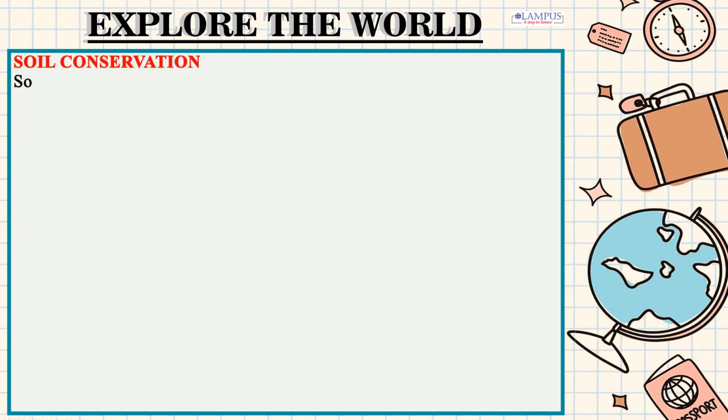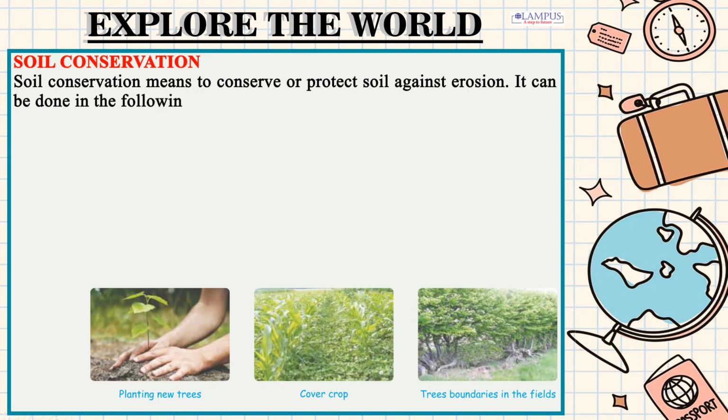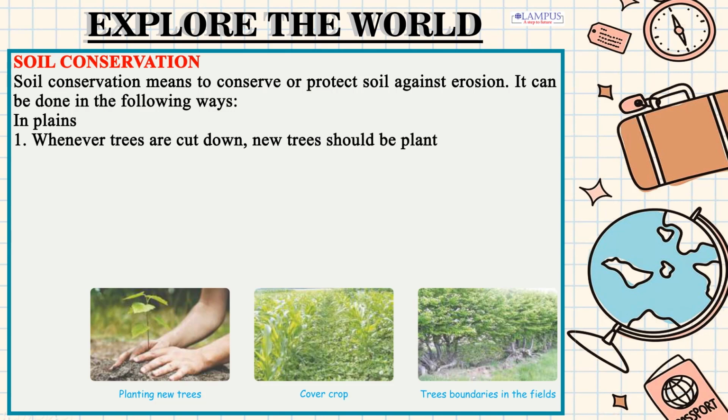Soil conservation. Soil conservation means to conserve or protect soil against erosion. It can be done in the following ways. In plains. 1. Whenever trees are cut down, new trees should be planted. This is called reforestation.